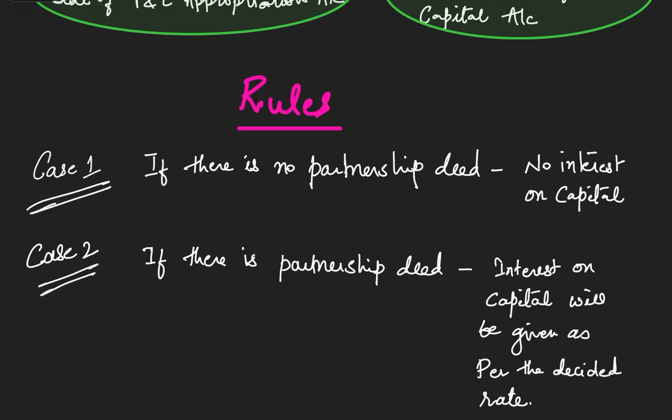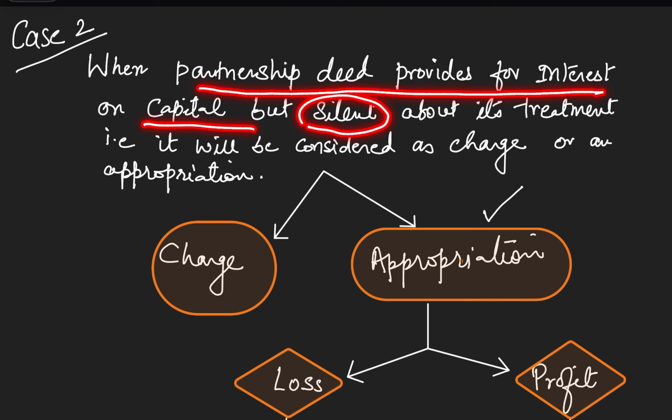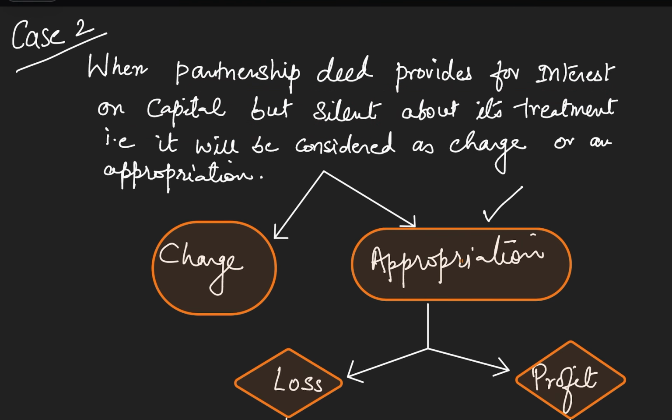But there are different rules related to case number 2. Let's discuss in detail. When the partnership deed provides for interest on capital, but it is silent about the treatment, that is whether it should be considered as charge or as an appropriation, it's a point where the student has to take the decision.